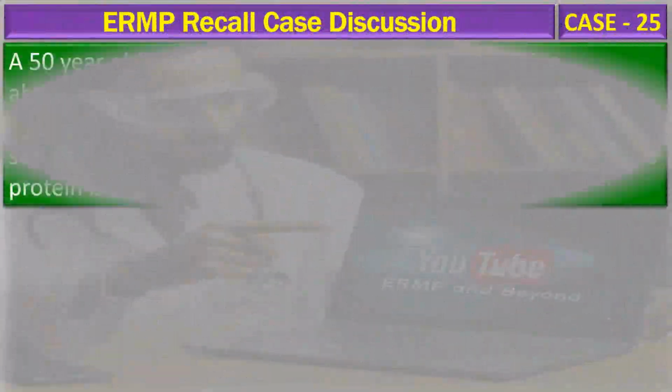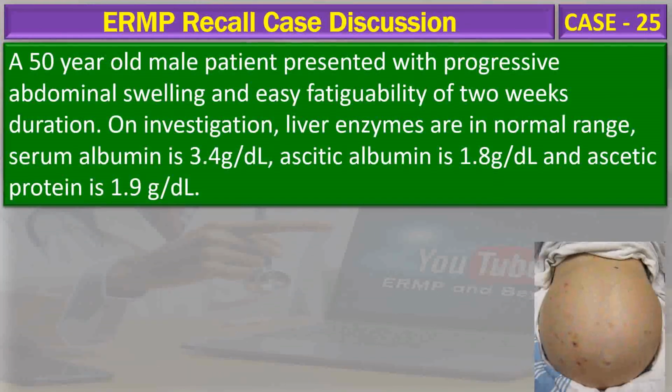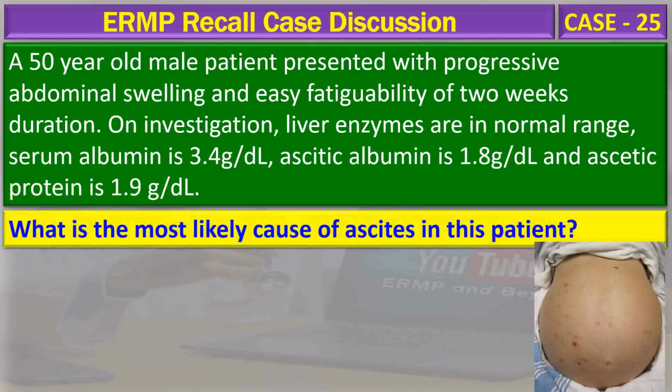A 50-year-old male patient presented with progressive abdominal swelling and easy fatigability of 2 weeks duration. On investigation, liver enzymes are in normal range. Serum albumin is 3.4 grams per deciliter, ascitic albumin is 1.8 grams per deciliter, and ascitic protein is 1.9 grams per deciliter. What is the most likely cause of ascites in this patient?